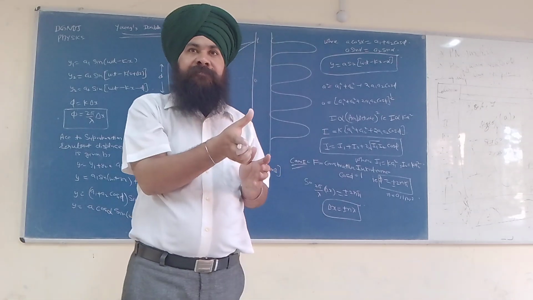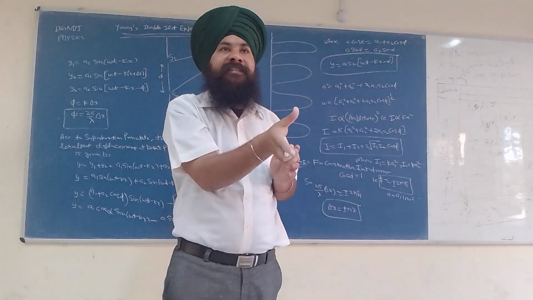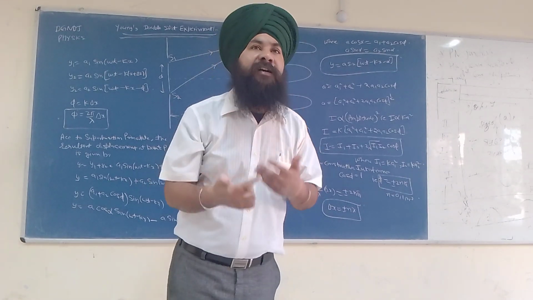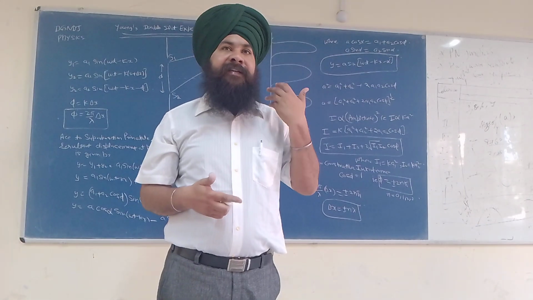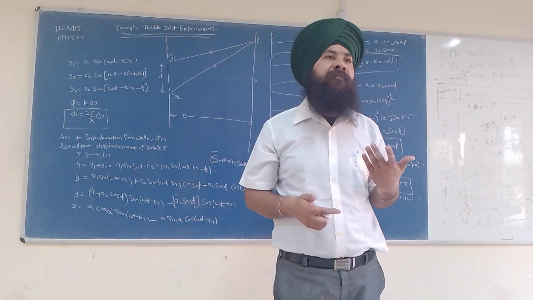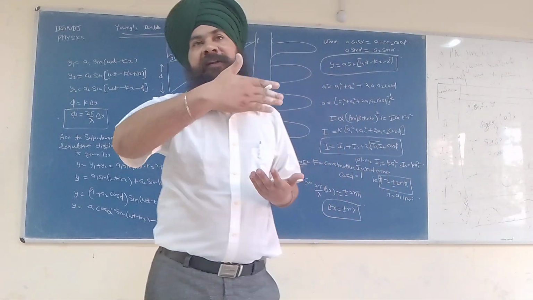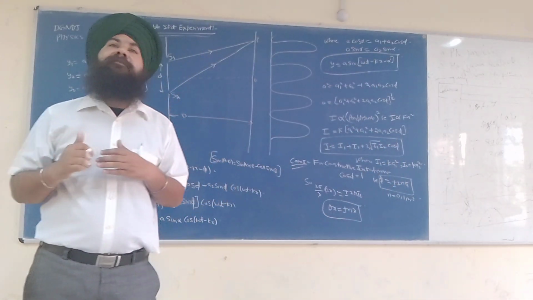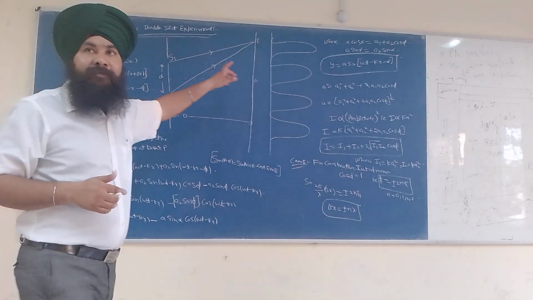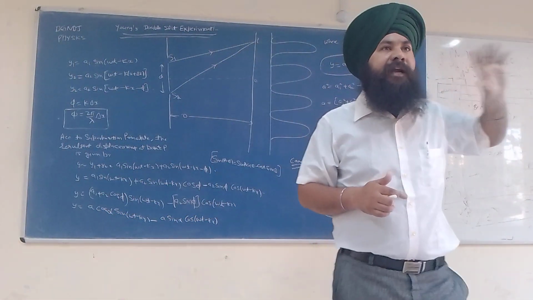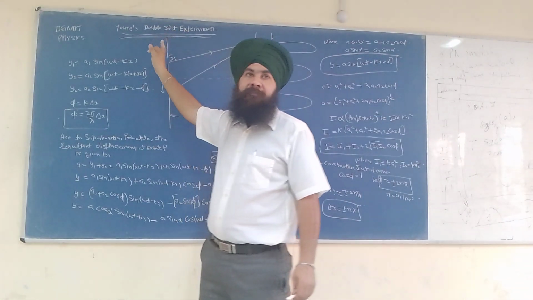The envelope of those secondary wavelets, or we can say the tangent of those secondary wavelets, will give us a new wavefront. The speed of the wavefront is the same as the velocity of light, and energy travels in a direction perpendicular to the wavefront. Based upon these proposals, the Young double-slit experiment was performed.